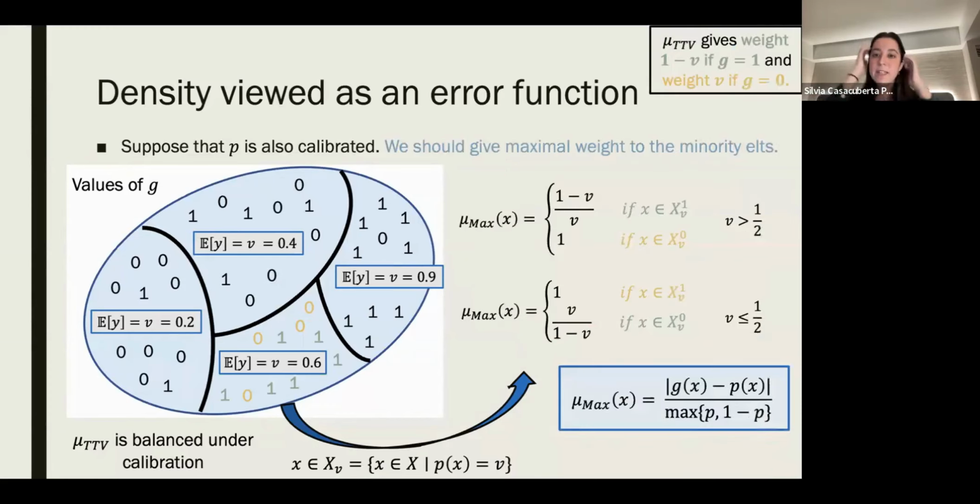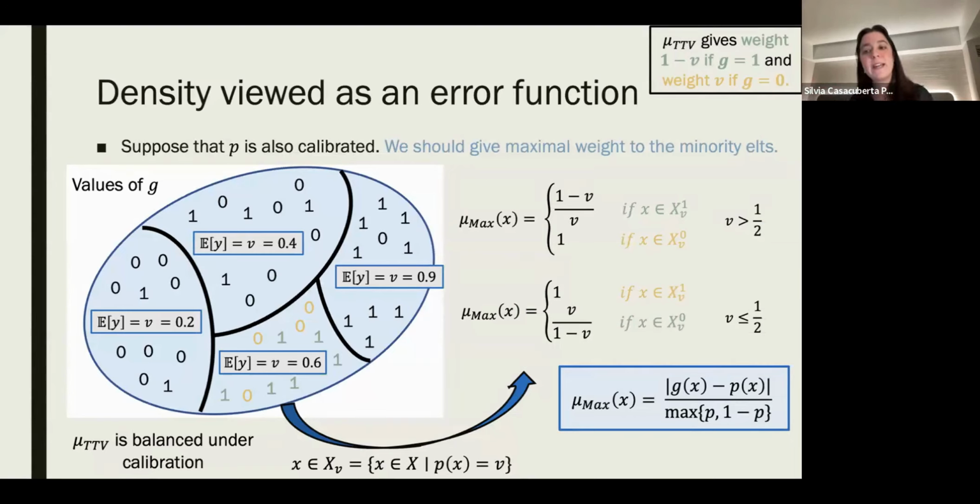And so this gives us what we call the mu max measure, where we give the maximum possible weight, which is 1, because a measure is a function from x to [0, 1], to the points in the minority set, and the rest of the weight to the element in the majority. So this is the intuitive definition of mu max. And if you look at the blue box notion, this is what you get when you put the two cases together of when v is more than a half or less than a half.